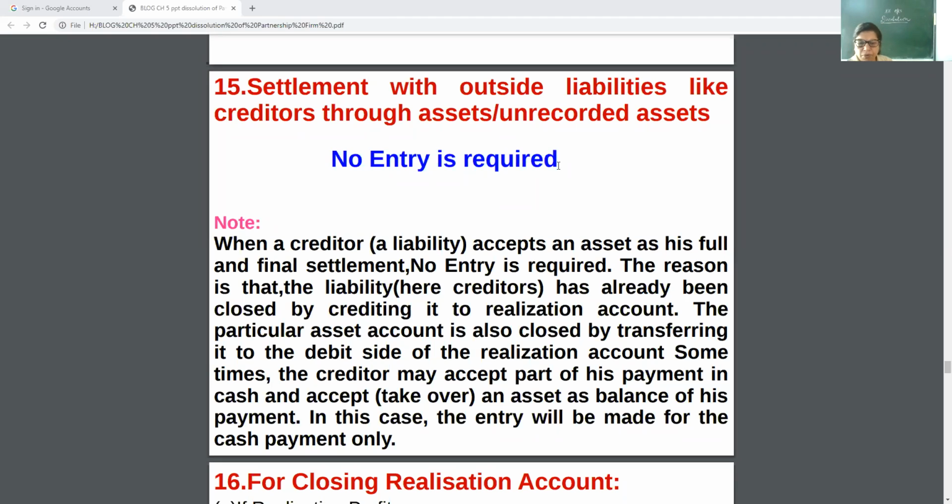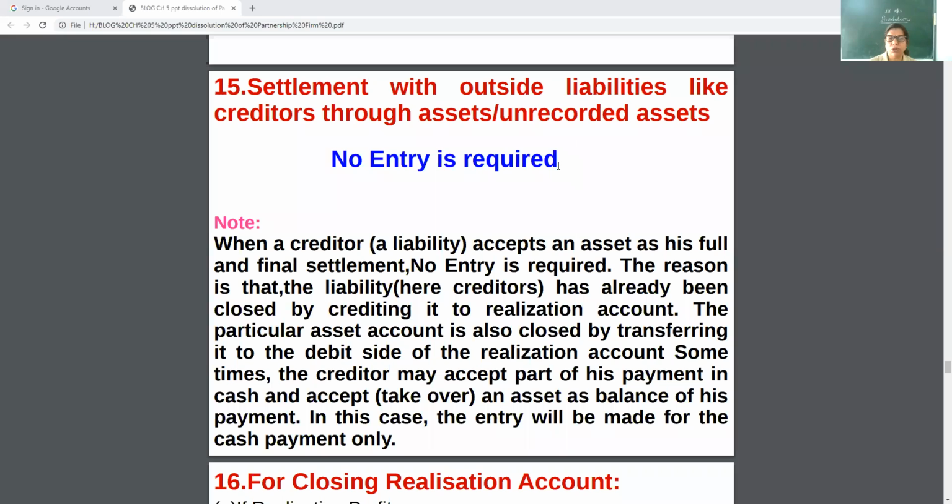See, I am giving you one example. A firm has a liability of rupees 10,000 of a creditor, and the creditor is ready to take furniture of 8,000. See, here we will not make the entry for furniture and we will not make the entry for the creditor. No entry for settlement. Be clear.